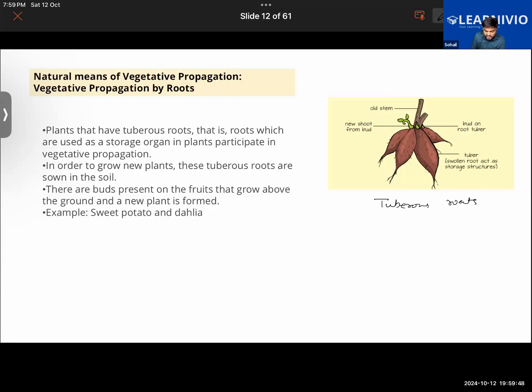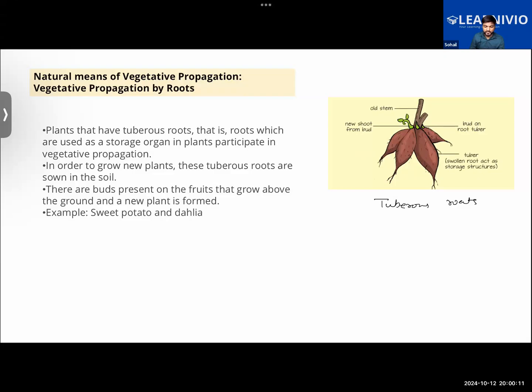So these tuberous roots will develop a bud from it. A bud develops out of it, and from that bud, a new plant will grow. Okay? So that is how this plant will be growing. With the help of these tuberous roots, the bud will grow, and out of that bud, a new plant grows. And this is vegetative propagation by the help of the root.